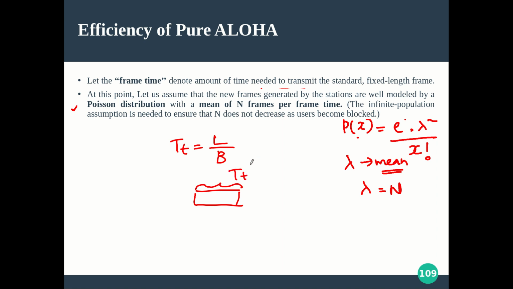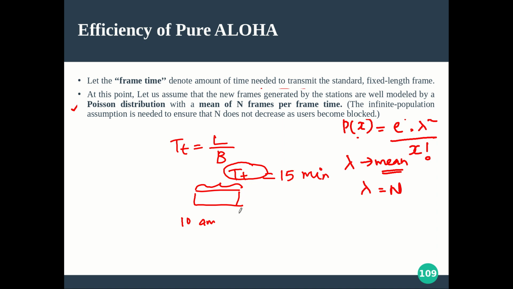Now what you want is, during this Tt amount of time, that is somewhat vulnerable, right? For example, suppose you started transmitting your frame at 10 a.m., just for your understanding, and Tt is say 15 minutes. Actually in reality they are in seconds or microseconds, but to give an example I am taking it like this.